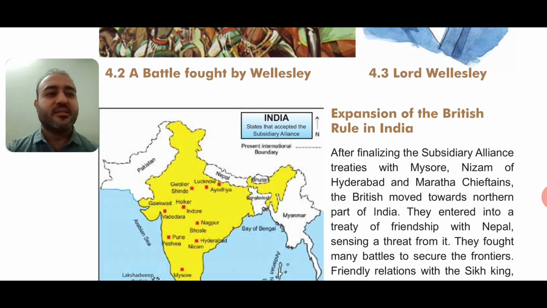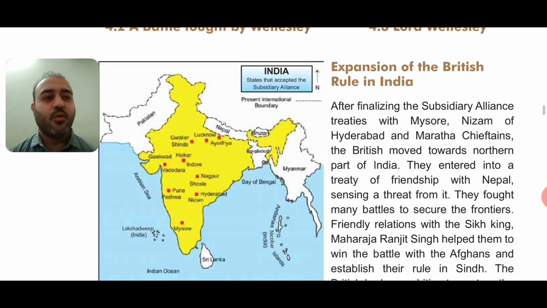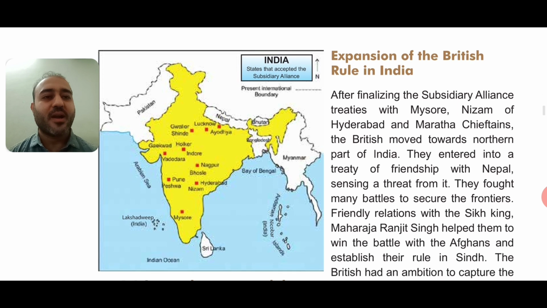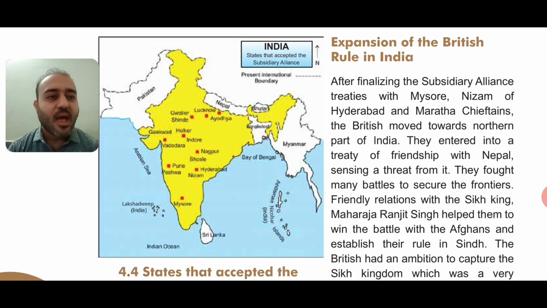Okay. The next is the expansion of the British rule in India. Right. So, how further did the Britishers expand their rule in India? After finalizing the subsidiary alliance treaties, means agreements, right? Whenever we do any new work or whenever we enter into a contract, we sign agreements. So agreements are known as treaties. So after finalizing the subsidiary alliance treaties with Mysore, Nizam of Hyderabad and Maratha chieftains.